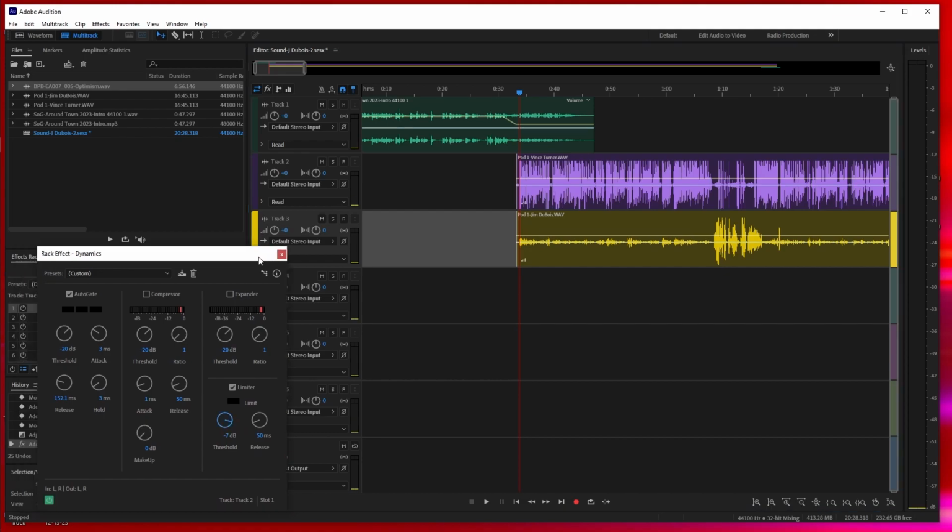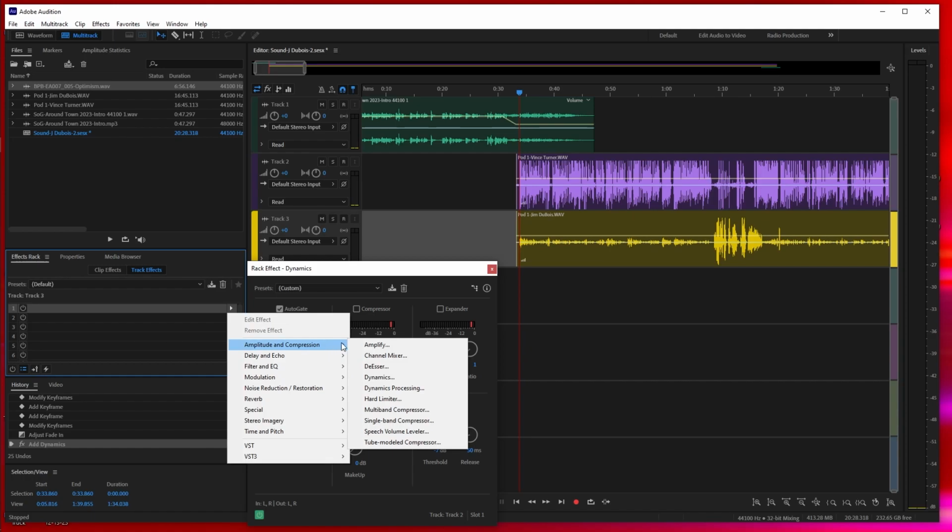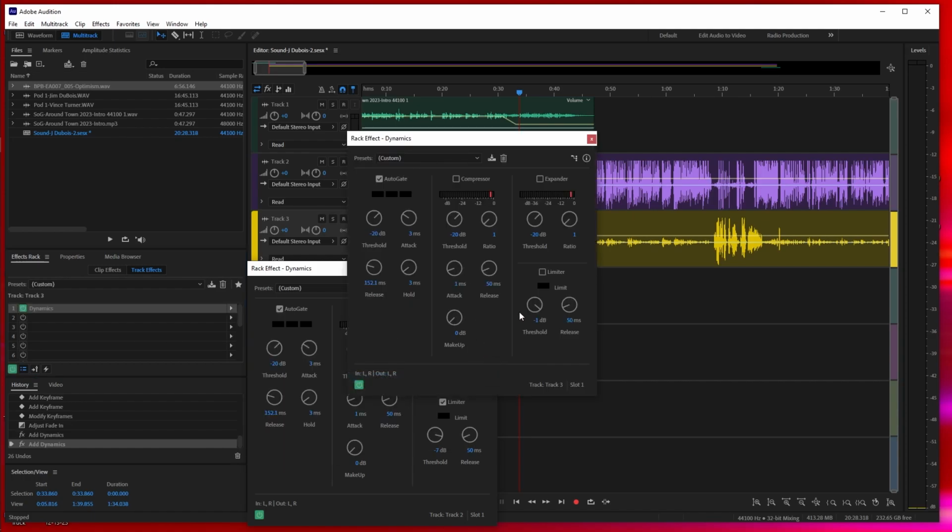And we're going to do the same thing for the other audio track, amplitude and compression. Click on dynamics, click on limiter, change it to -7,